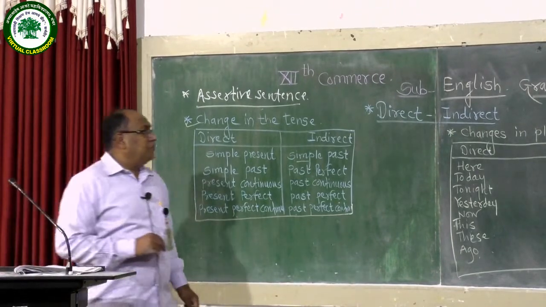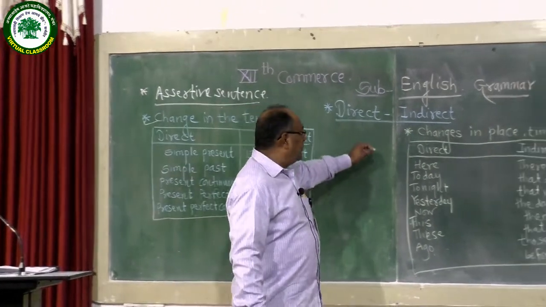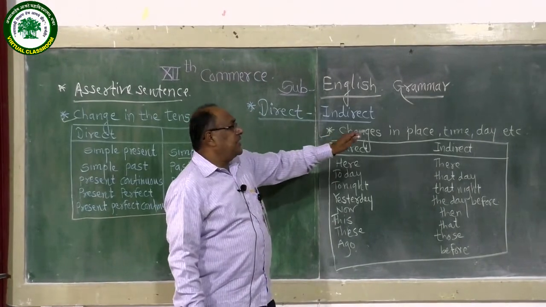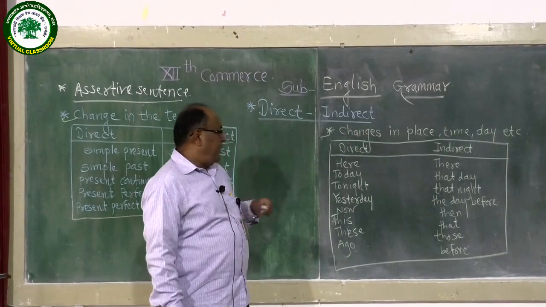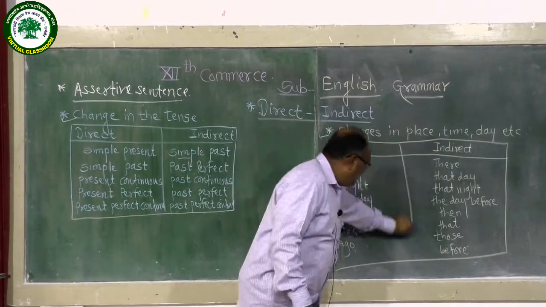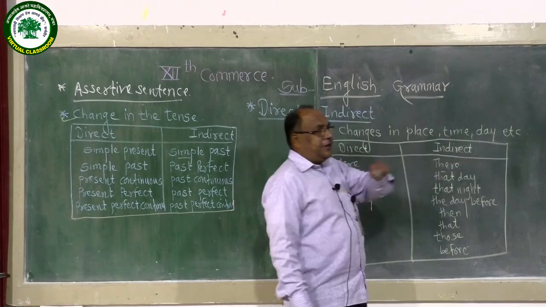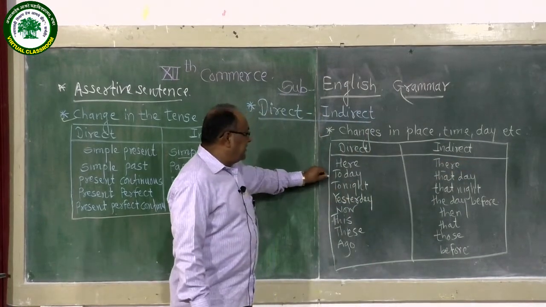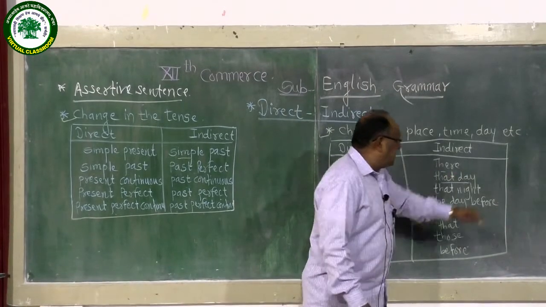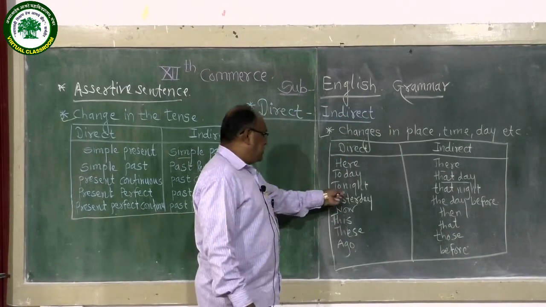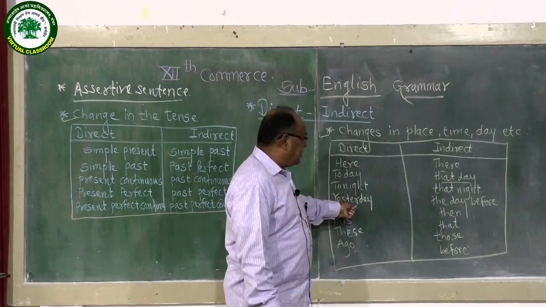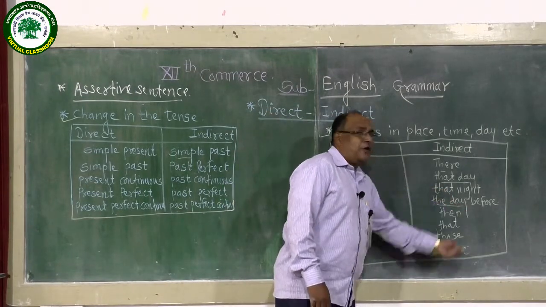And then we come to another part before going to actual sentence practice: changes in place, time, day, etc. In direct speech, if there is here, we should change it to there in indirect speech. If there is the word today, you should use that day while making indirect narration. In direct speech, tonight should change to that night. Or in direct speech, yesterday, you should use the day before or the previous day.